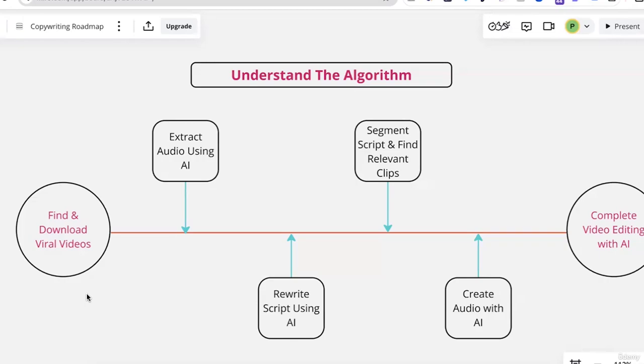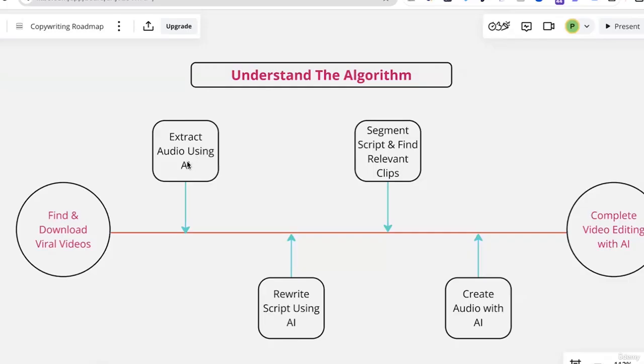Welcome back, guys. In the next video, I'll show you this algorithm step by step. At first, we'll start finding and downloading different viral videos from different platforms like TikTok, YouTube Shorts, or Reels. Then we'll extract their audio using an AI tool.